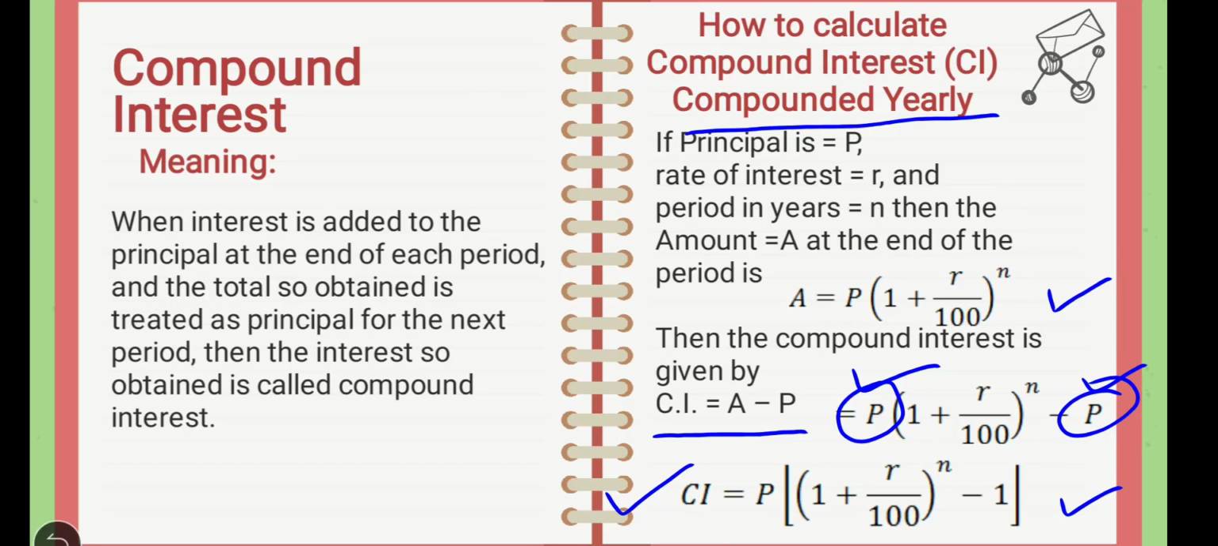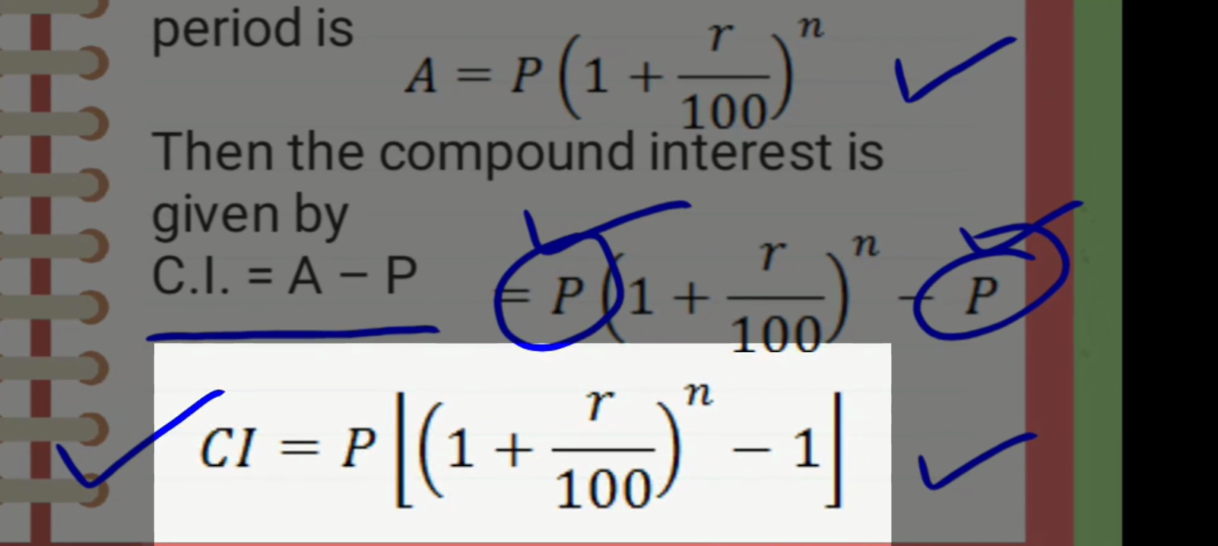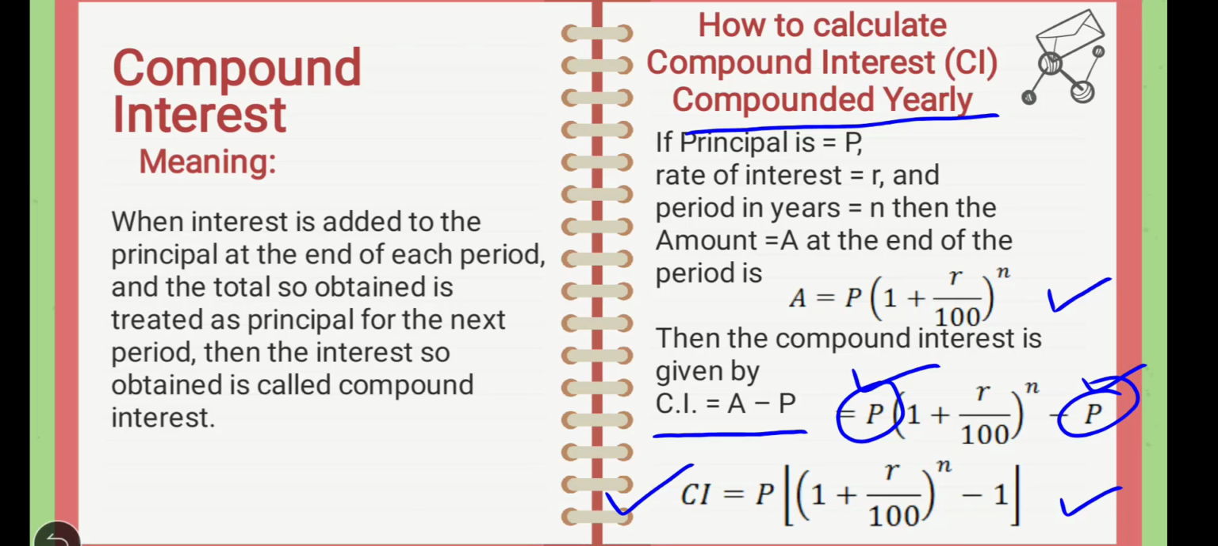Generally when we calculate compound interest, we use this formula. I repeat the formula, how to read this. Compound interest is equal to P into bracket 1 plus R upon 100 bracket raised to n minus 1. By using this formula, we can calculate compound interest directly. Also we can calculate compound interest by using the amount formula. Firstly calculate the amount, then deduct the principal from the amount, so we get the compound interest. When we calculate the compound interest directly, use this formula. Is that clear?